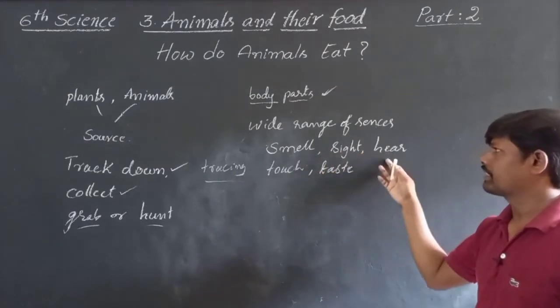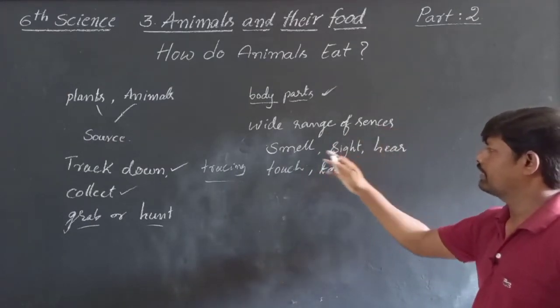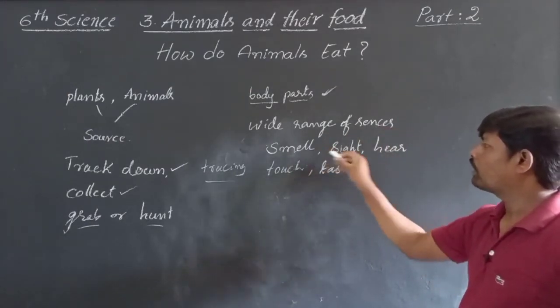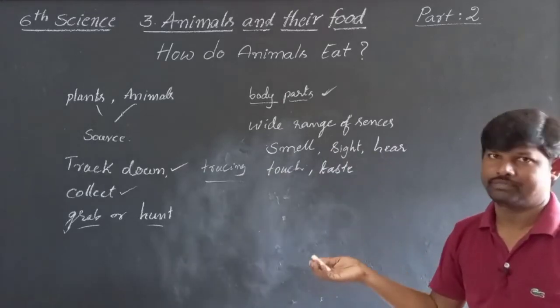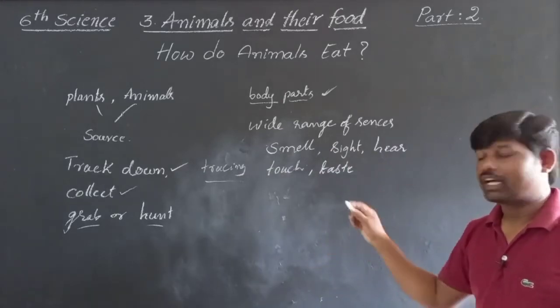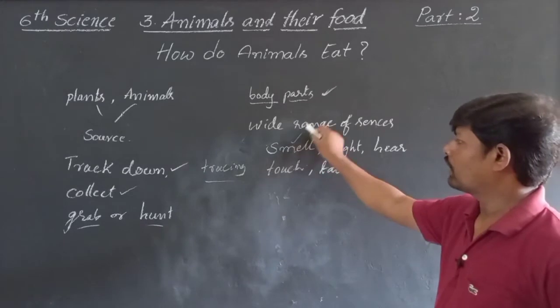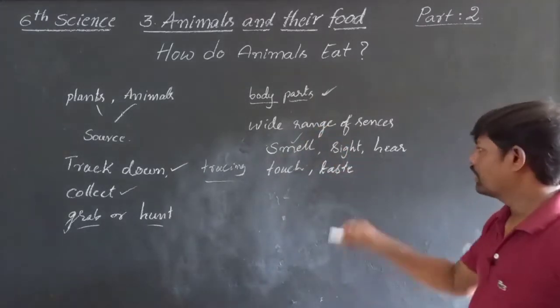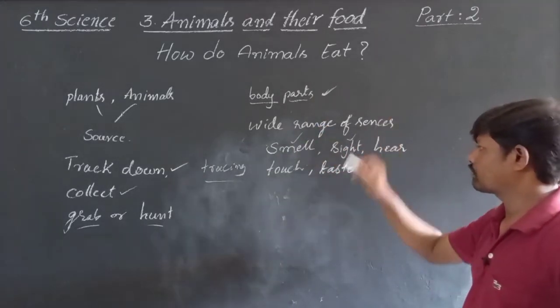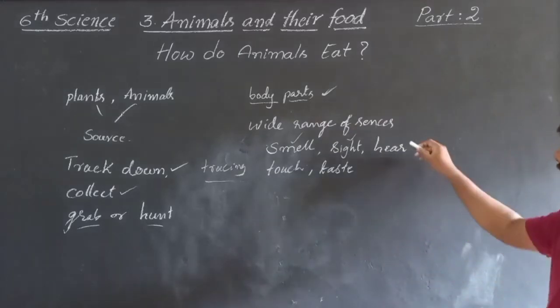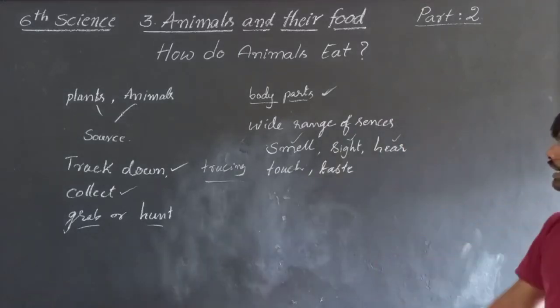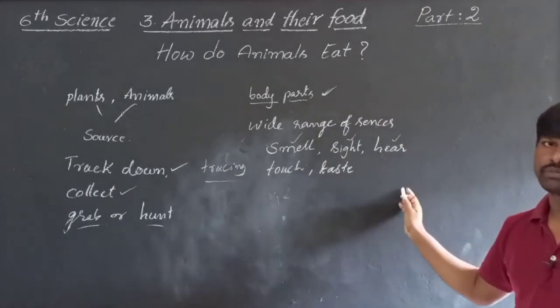So there is a wide range of senses, but not all the senses help every animal. Some animals have a stronger sense of smell, some have a stronger sense of sight, and some have a stronger sense of hearing, and so on.